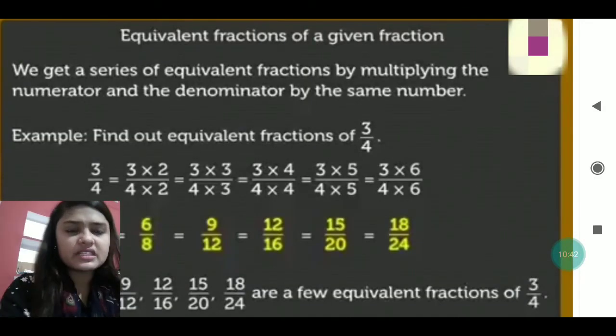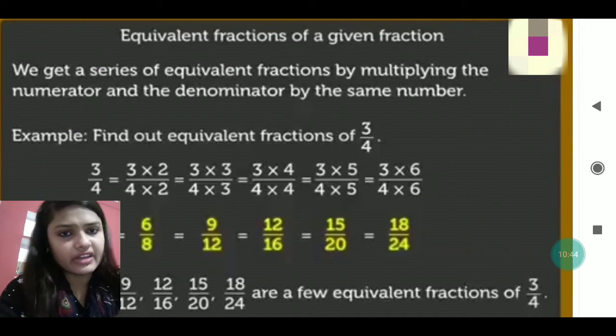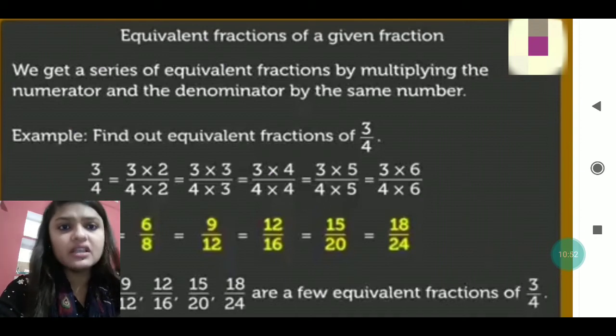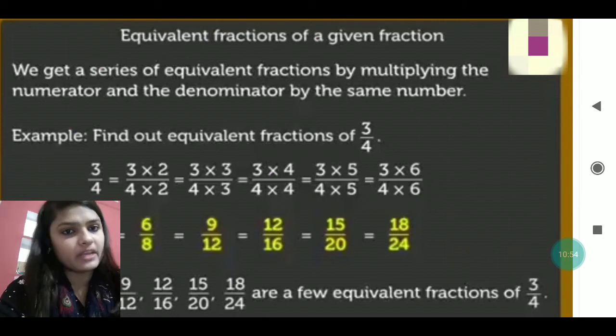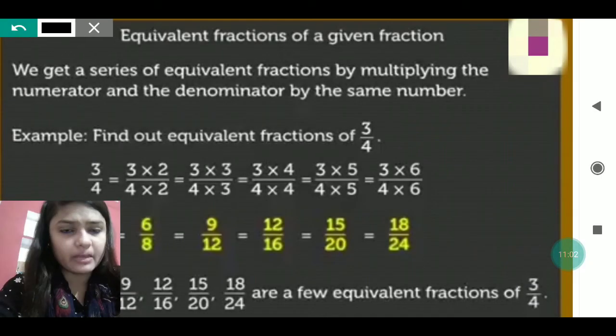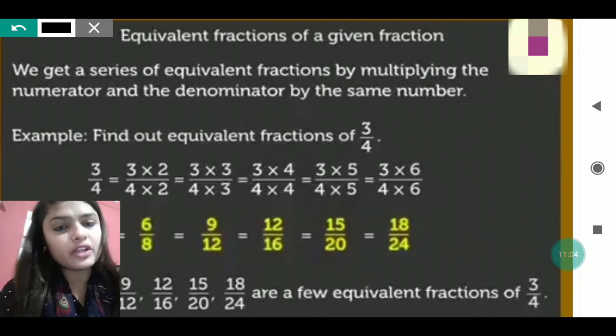In this also you can see it is written, equivalent fraction of a given number. We get a series of equivalent fractions by multiplying the numerator and the denominator by the same number. Find out the equivalent fractions of 3 by 4. How? One time it is multiplied with 2, then 3, then 4, then 5, like this. Every time we are changing the number, but with the same number we are multiplying the numerator and denominator.